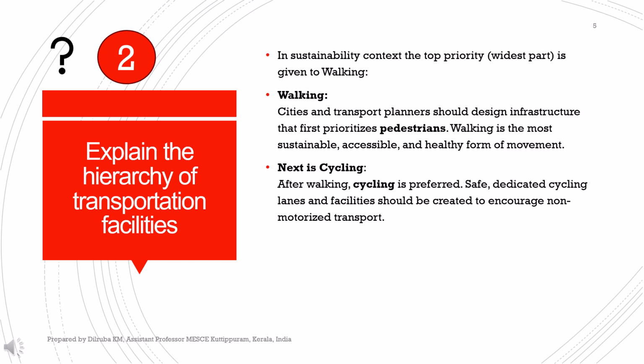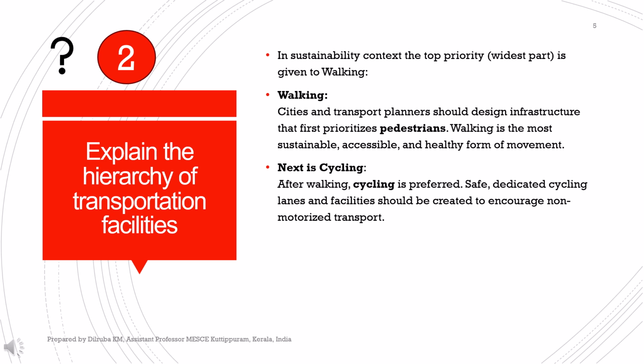Next question is, explain the hierarchy of transportation facilities. In the sustainability context, the top priority of transportation infrastructure should be given to pedestrian facilities. Since walking is the most sustainable and healthy way, cities should be planned in such a way that all the transportation infrastructure incorporates a facility for pedestrians, so that people can switch their transportation mode to walking.